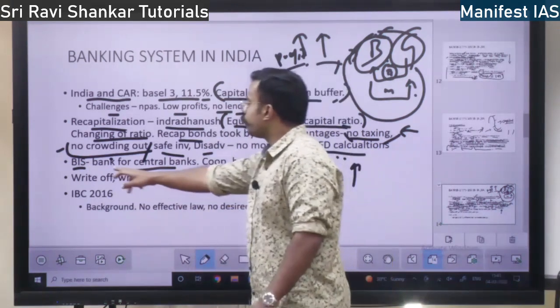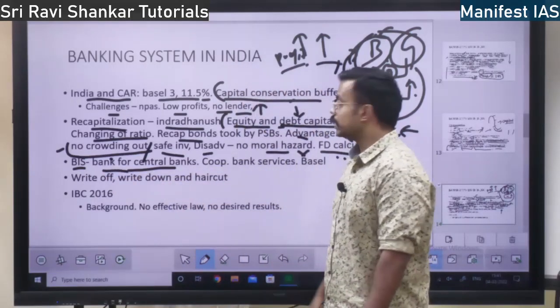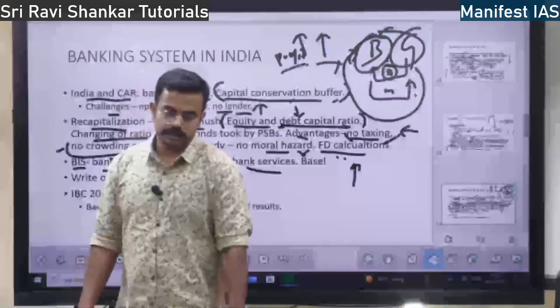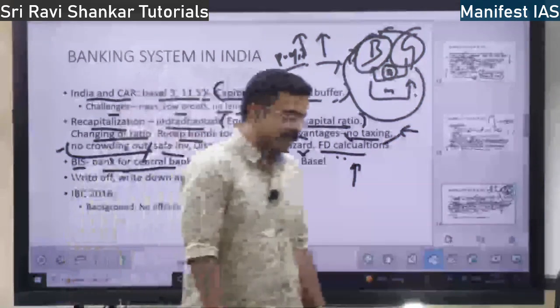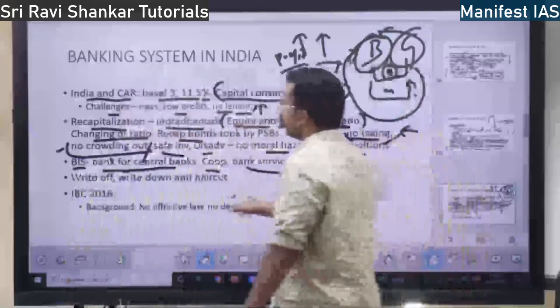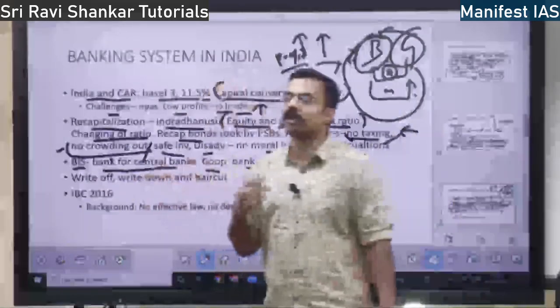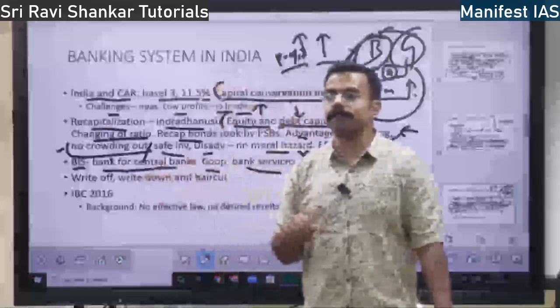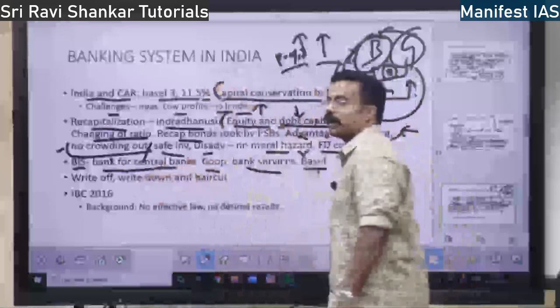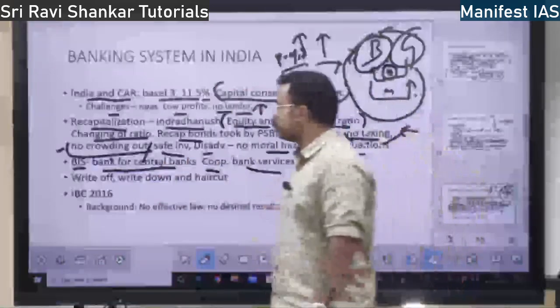So it is a bank for central banks, for all the country's central banks. It gives out banking services, lending, deposit, everything will be carried out, but only for central banks. We cannot go and open account in BIS, right? Individuals. And also it is based in Basel, Switzerland. This bank is also there in Switzerland.